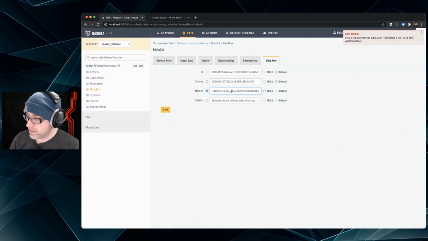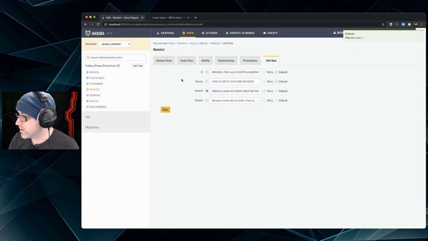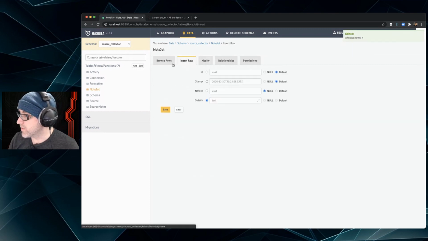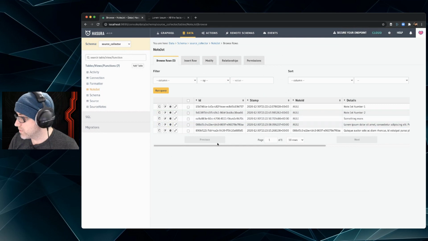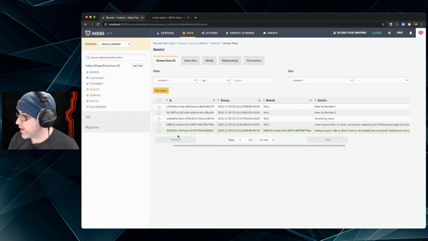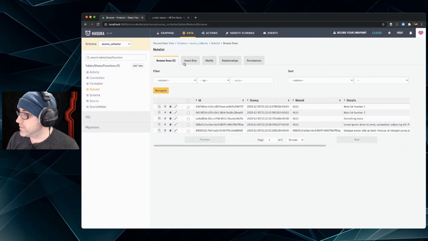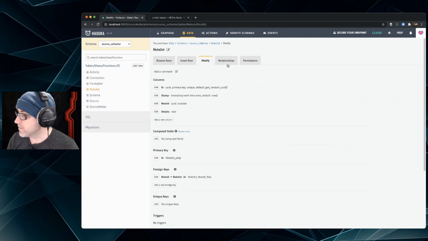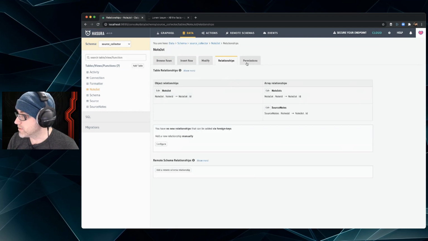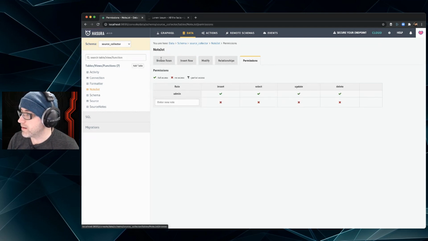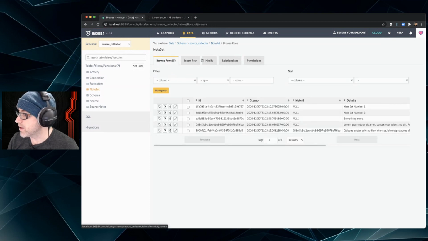Oh, what do I need? Oh, I have a space. There we go. Okay, so now if I do browse rows, we should have one that relates back to the other one. The other ones don't, but this one does. So it has a parent. All right. So relationships, permissions. All right, this is cool. We made some progress.